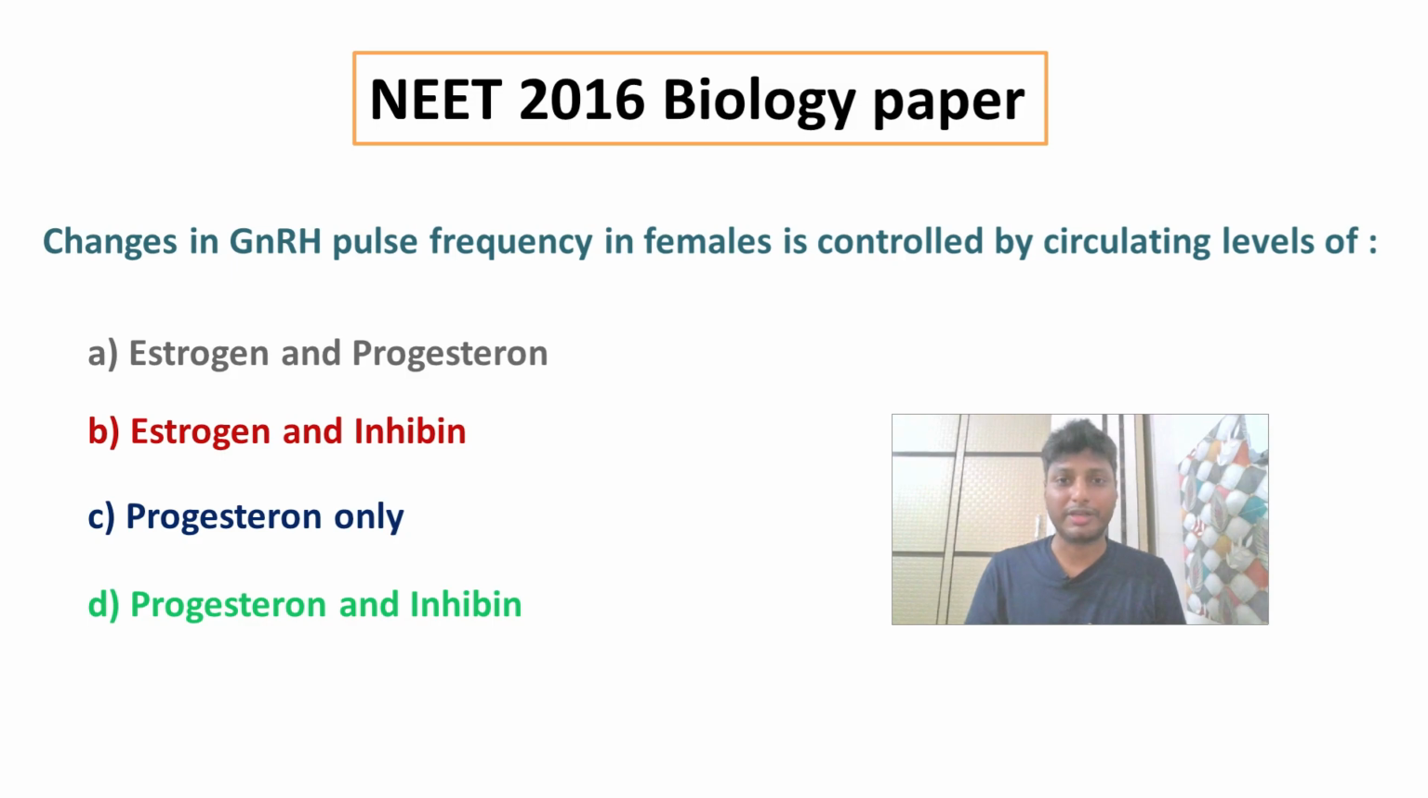progesterone and inhibin. Dear students, here we need to understand the concept of the menstrual cycle, because in the menstrual cycle there are certain hormones which play a very important role. So once we understand the role of the hormones, after that we will be able to answer this important question. So let's begin with the video, dear students.